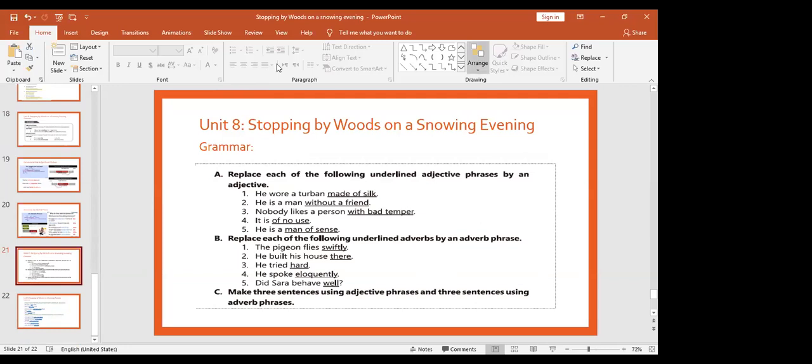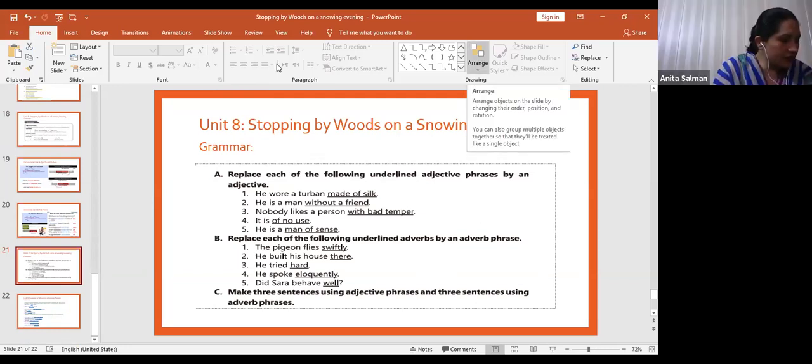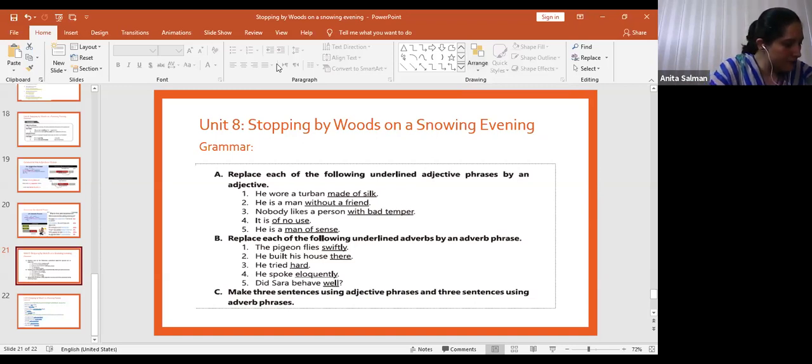Right. Okay, the first sentence says, he wore a turban made of silk. What could you write instead of made of silk? Made of silk is an adjective phrase. He wore a silk turban. One of the students has written that. Okay, beta, silk. Instead of made of silk, you can write silk. Very good.